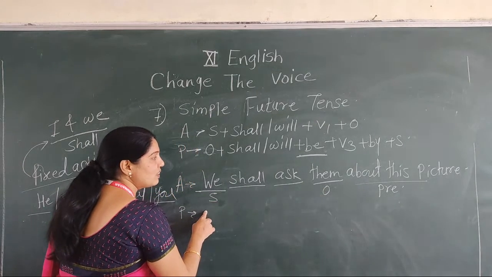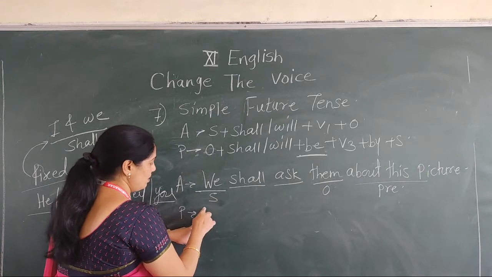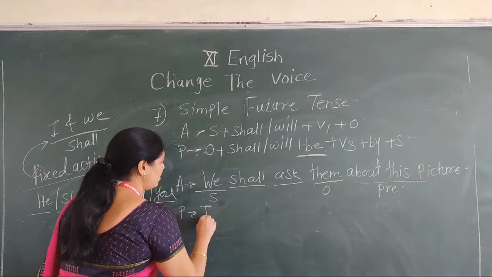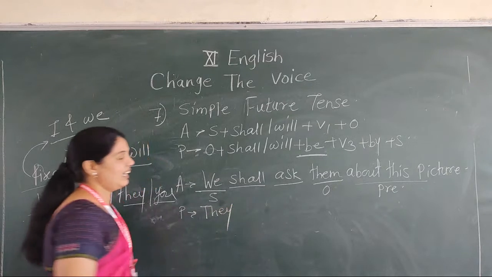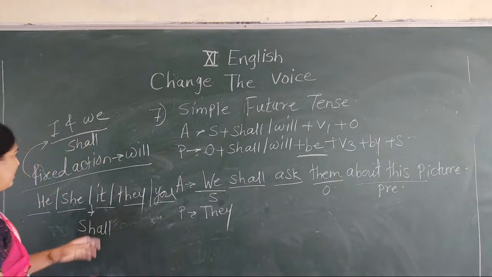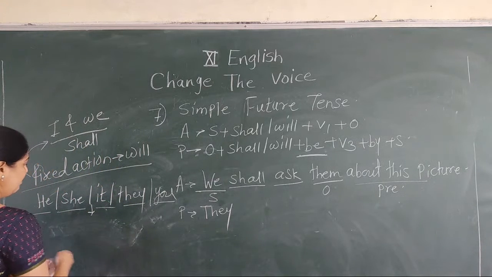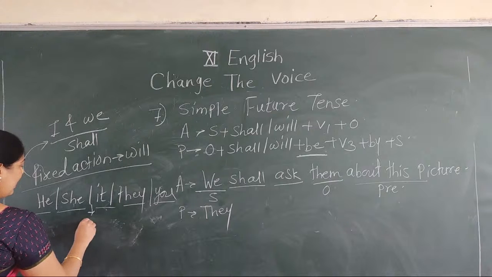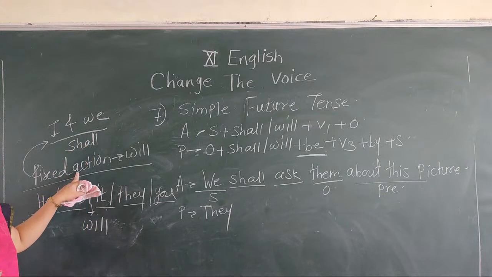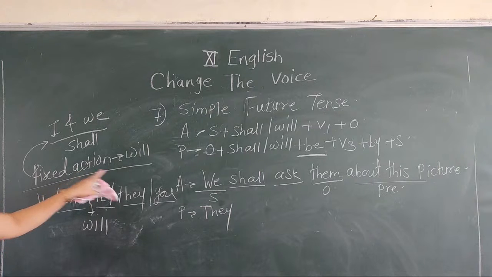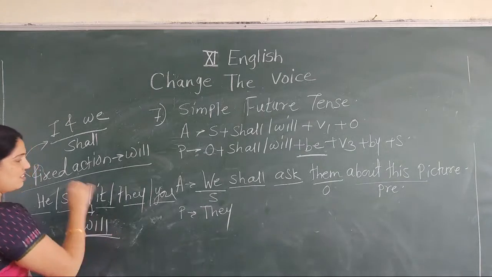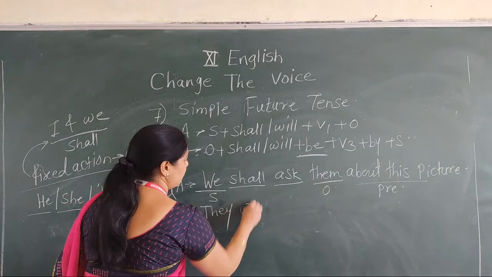At the time of converting it into the passive voice, it comes into the place of subject, then them into they. Then we use here will. At the time of using shall or will, when the action is fixed we use will, and for he, she, it, they, you, here we use will. They will.